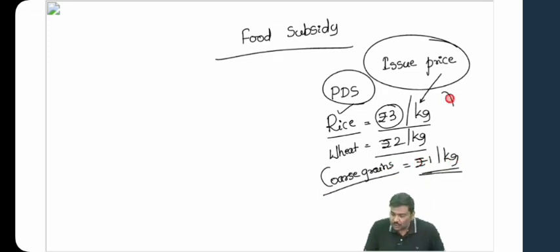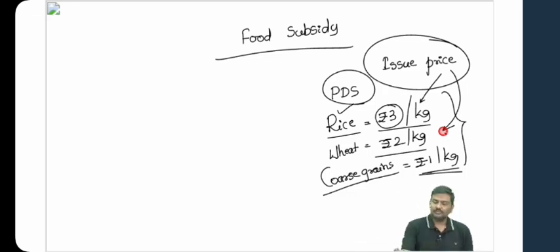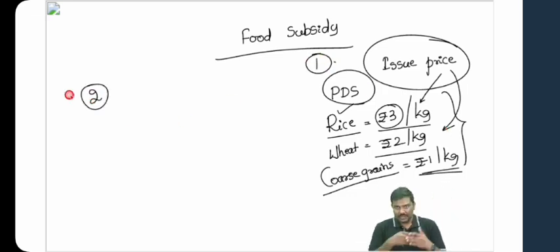Now these are 3 rupees, 2 rupees, and 1 rupee. All these are called issue price. This is point number 1. Point number 2. When the government will purchase the food grains, will they pay money or not? Think of it. Of course, the answer is yes.